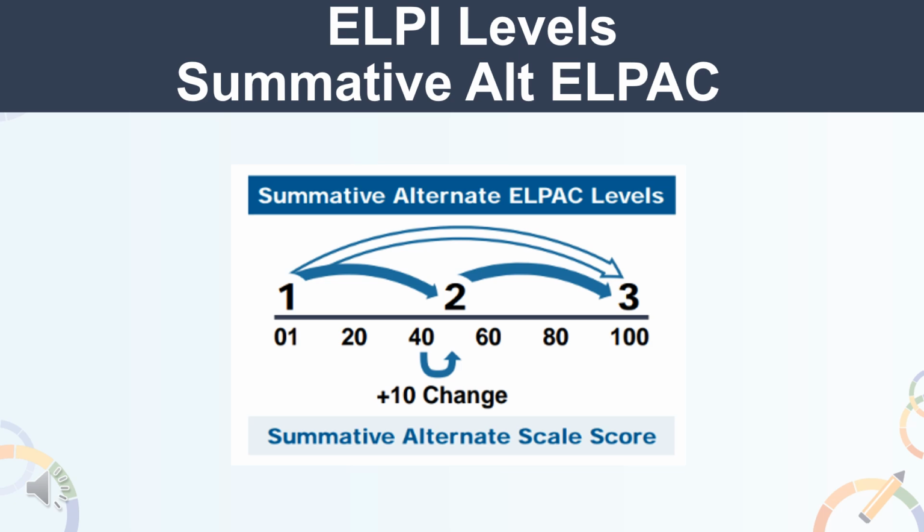Here is how progress on the LP is determined for the alternate LPAC. There are three paths on which EL students can show English language proficiency progress on the summative alternate LPAC: an increase of at least one summative alternate LPAC level from the previous year, or maintain a level 3 from one year to the next, or have at least a 10 scale score change from the prior year. EL students who meet any of these criteria will be counted as progressing towards English language proficiency.